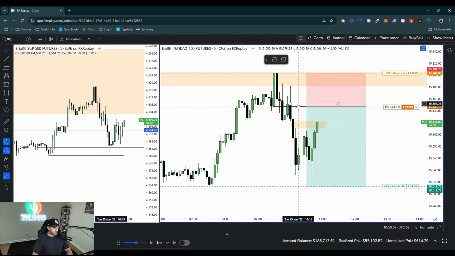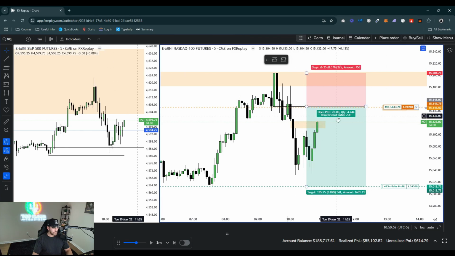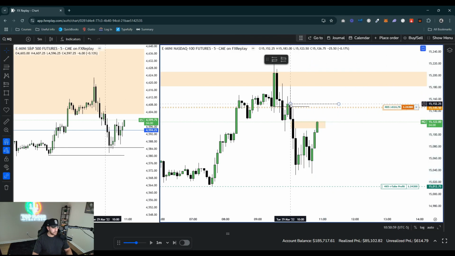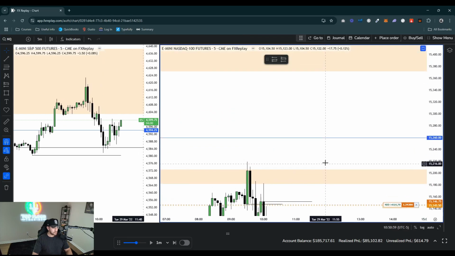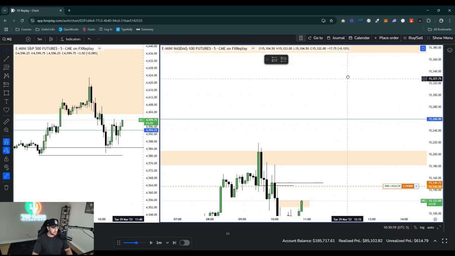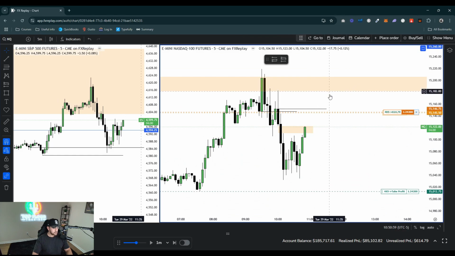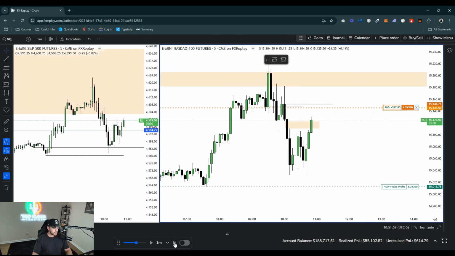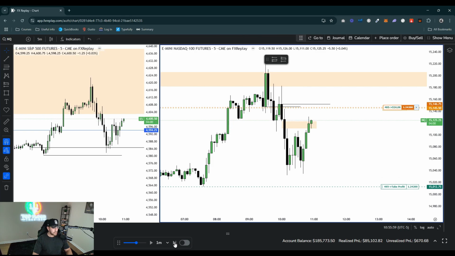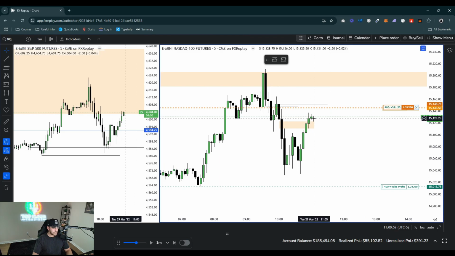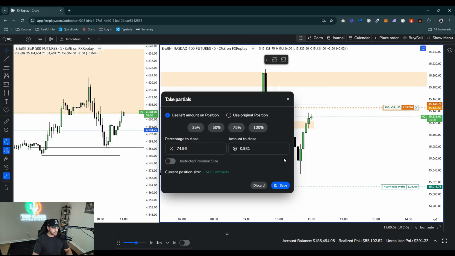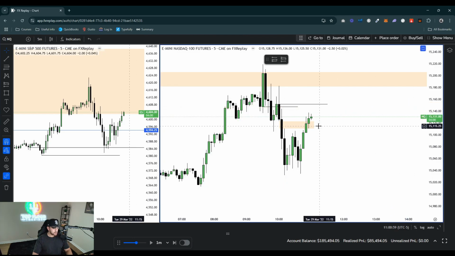So again, if we come all the way up to here, we'll actually just set this to break even. So if we come all the way up here and change delivery up here, we could definitely try a long up to that last buy side and up to this daily fair value gap. If it gets through this fair value gap, we can just manually close it. So let's see, we have not gotten through that fair value gap yet. Okay, so we just got through that fair value gap. So I'm going to go ahead and close this position out 100%, 300 bucks, whatever.